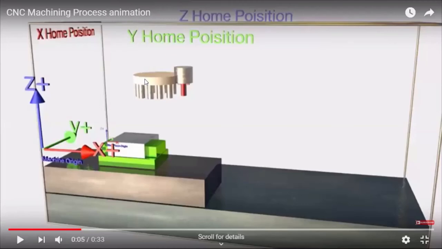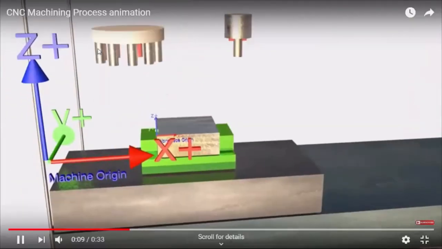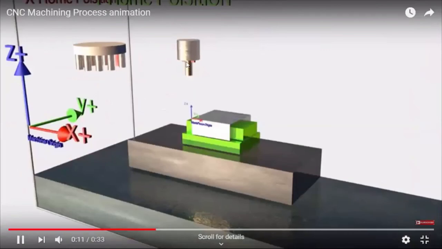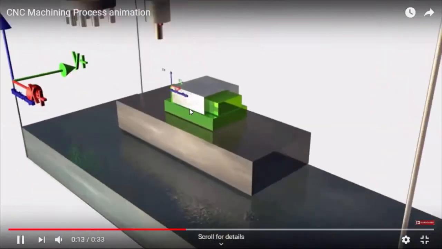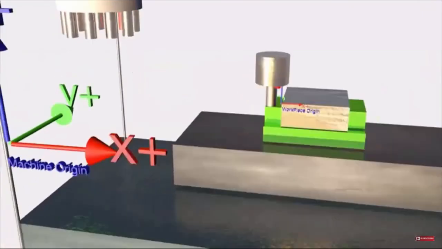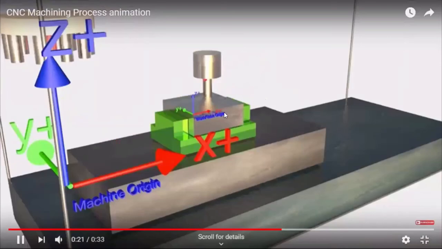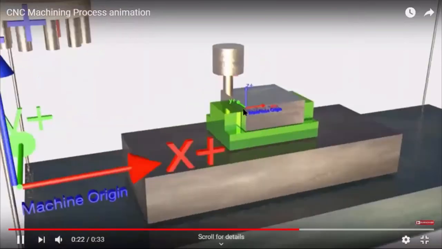You can see this, right? One tool has come out of this and is performing one operation at the end of the walls.